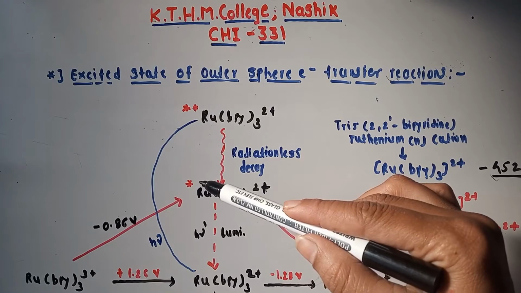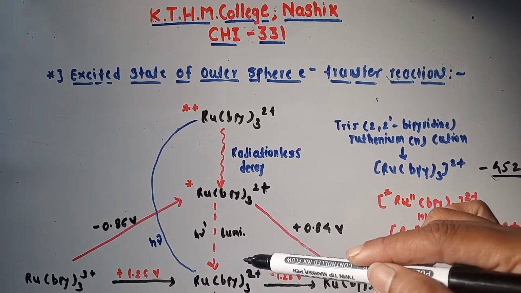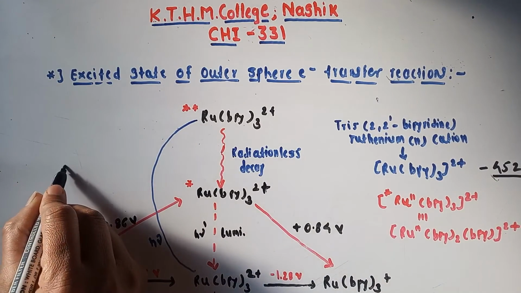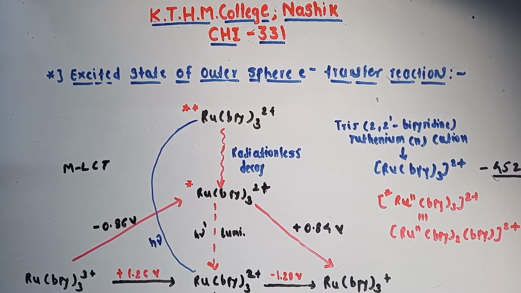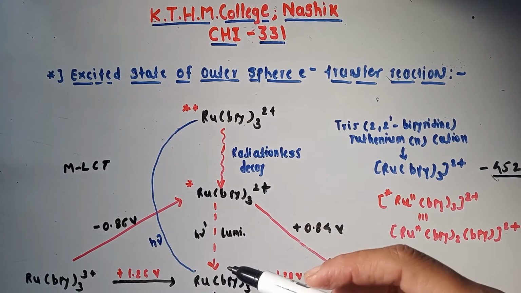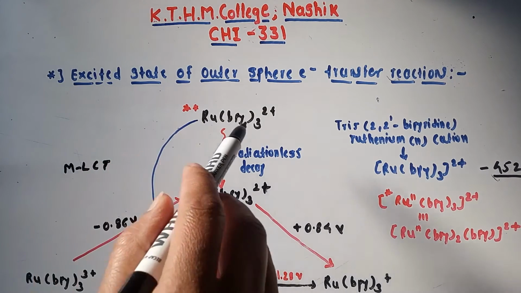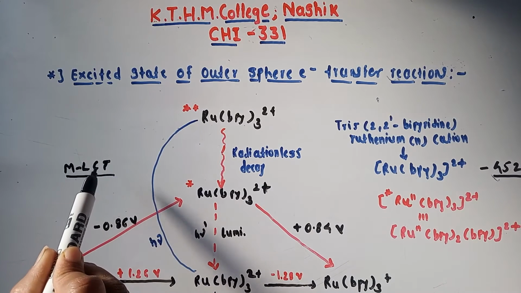Okay, so the electronic transition involved in such cases is metal to ligand charge transfer, in which a d electron of ruthenium is promoted to a pi antibonding orbital of one of the bipyridine ligands.